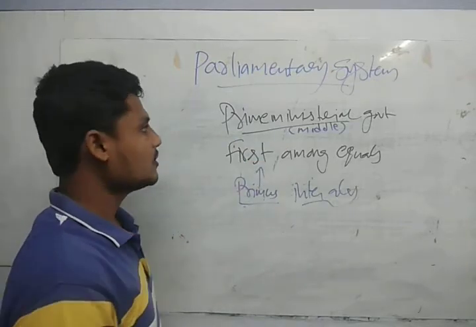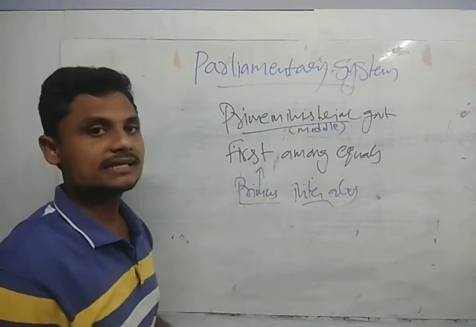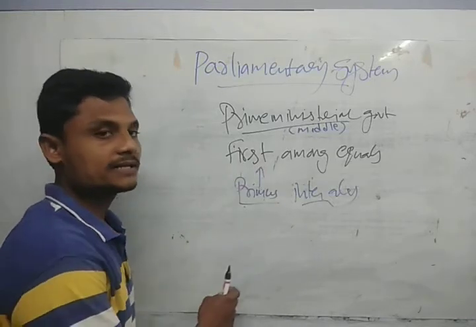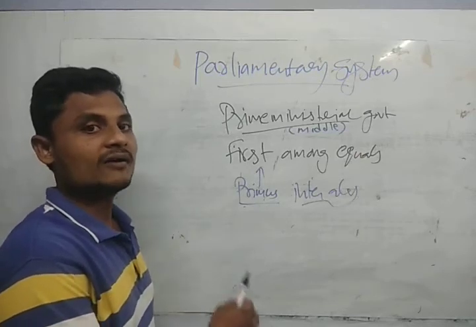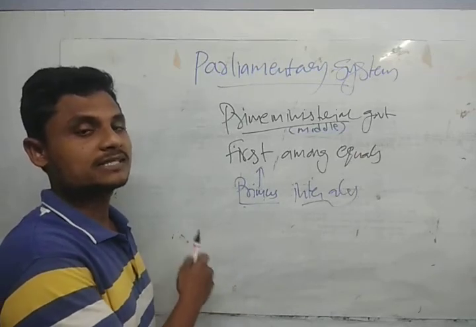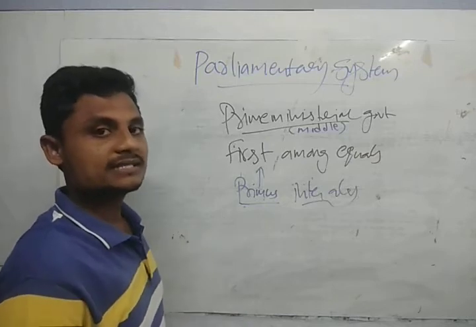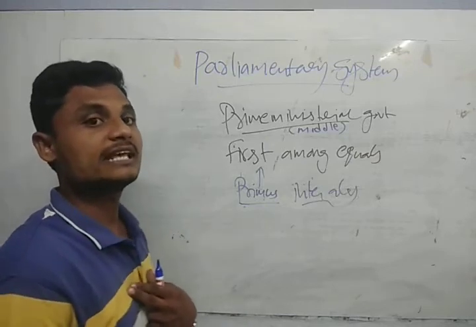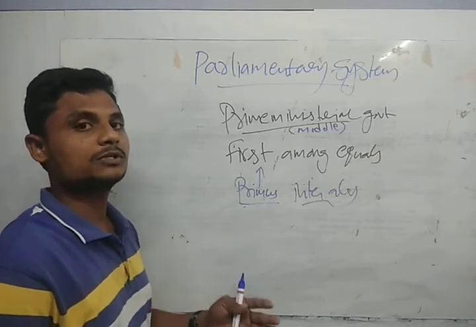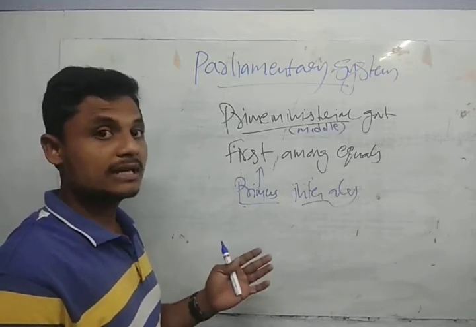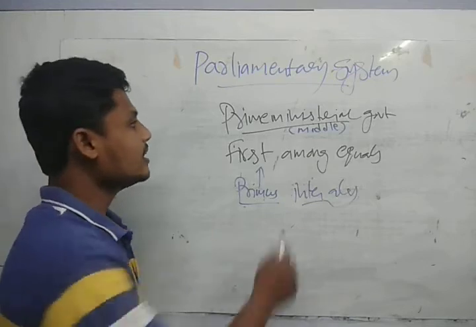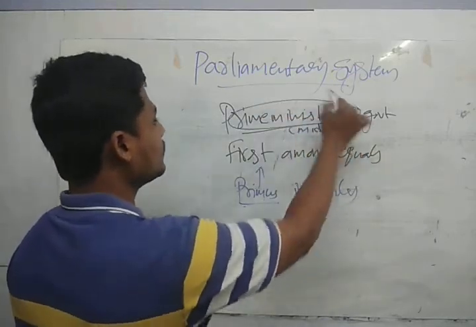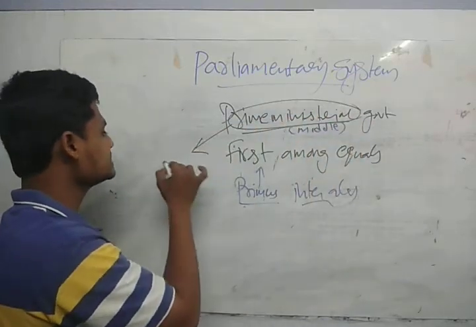As I said, in the presidential form of government we are having strict separation between legislative, executive and judiciary. Whereas in the parliamentary form of government, the executive is responsible to the legislature. We have taken the prime minister form of government because the prime minister here is the executive.